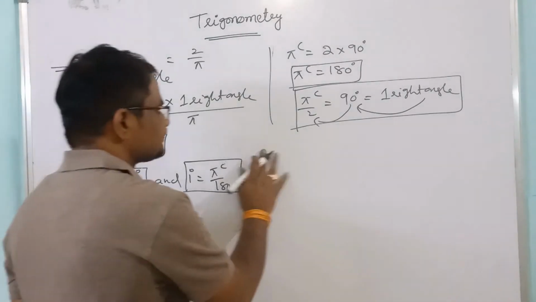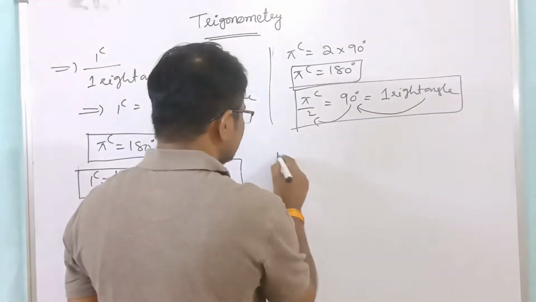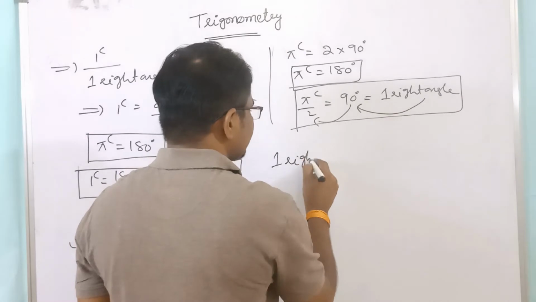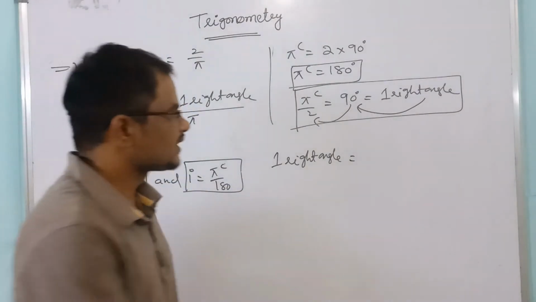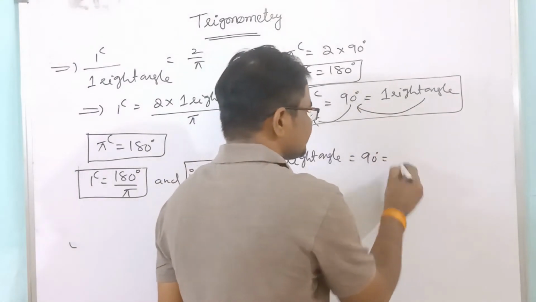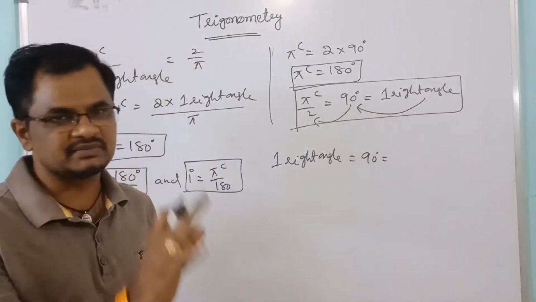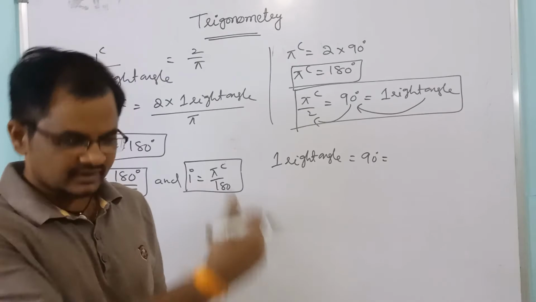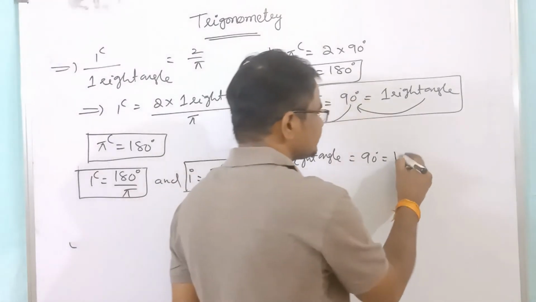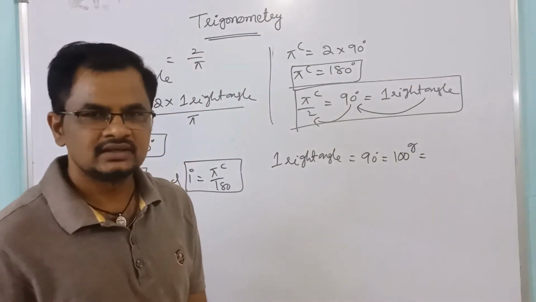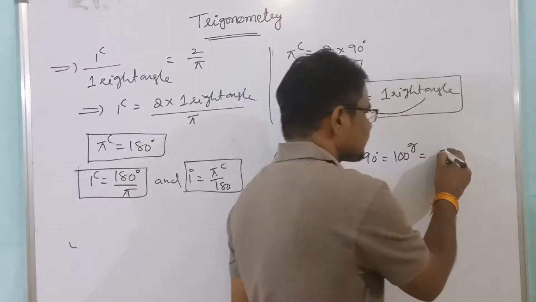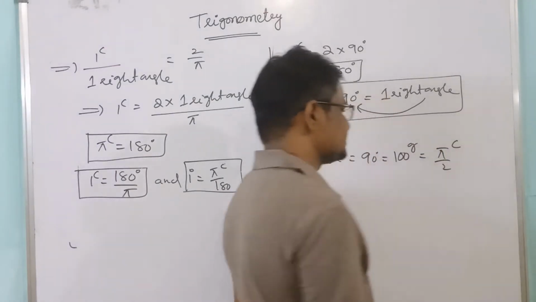Right? Next, see here, 1 right angle you have taken. 1 right angle equal to 90 degrees according to this sexagesimal system. From the centesimal system, 100 grades. Right? From the radian measure, pi by 2 radians.